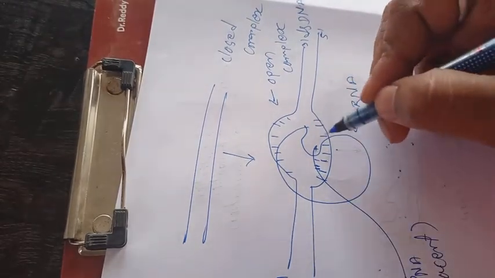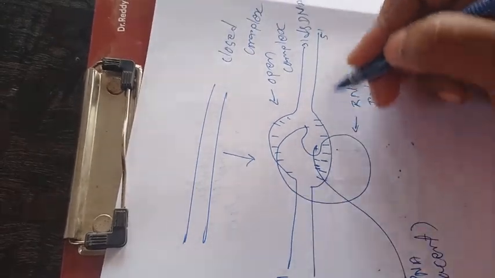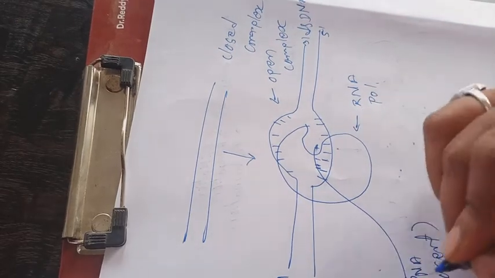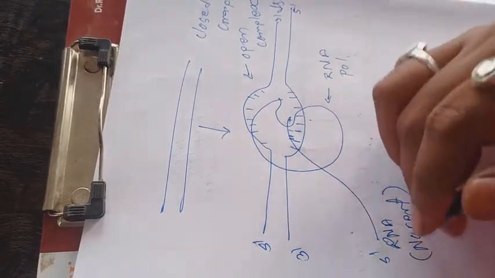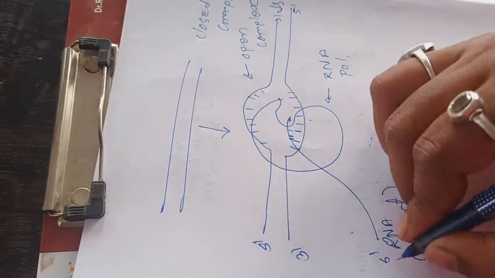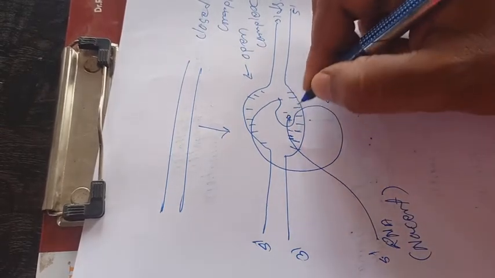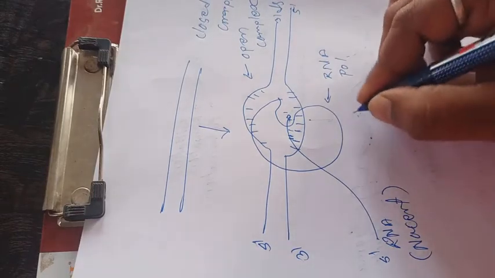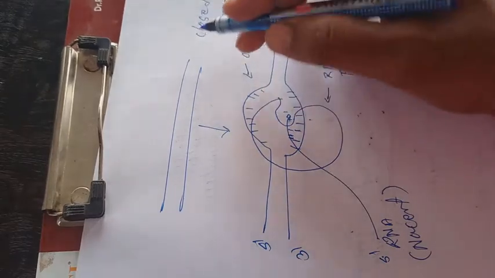So the synthesis is in this direction, 5' to 3'. But the complementary strand is 3' to 5', and the end of this RNA is the 5' one. The synthesis of RNA, or biosynthesis of RNA, is carried out in the 5' to 3' direction. It has a 3' hydroxyl end, and here nucleotides will be added one by one on it.